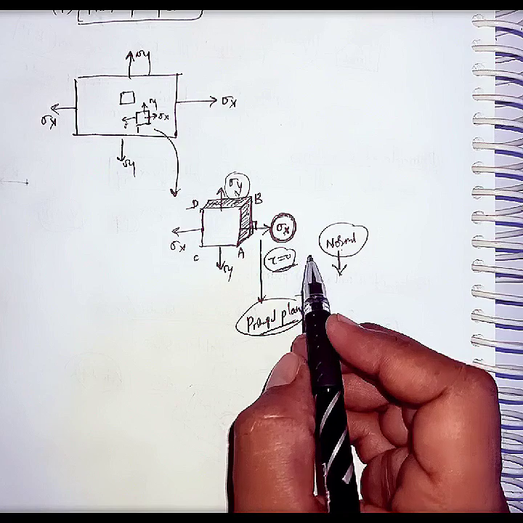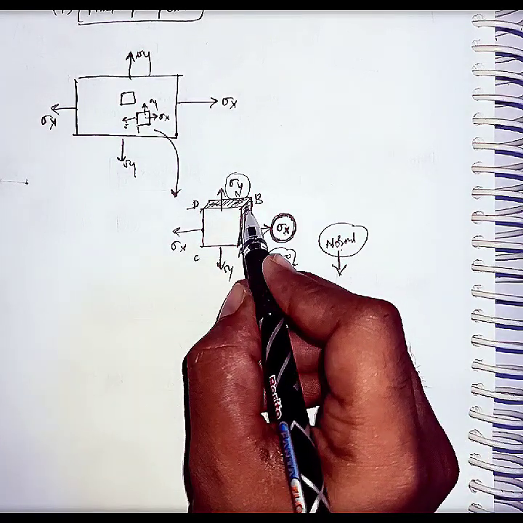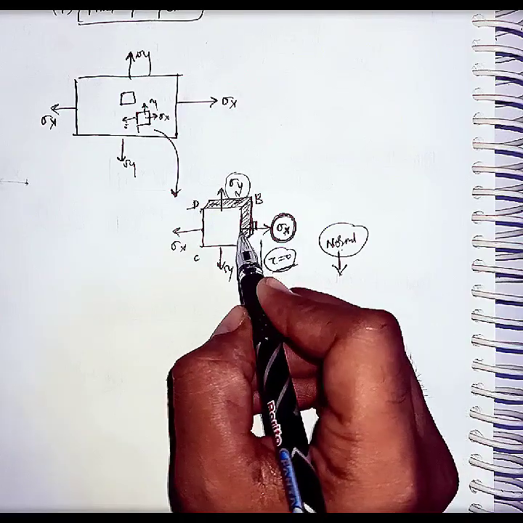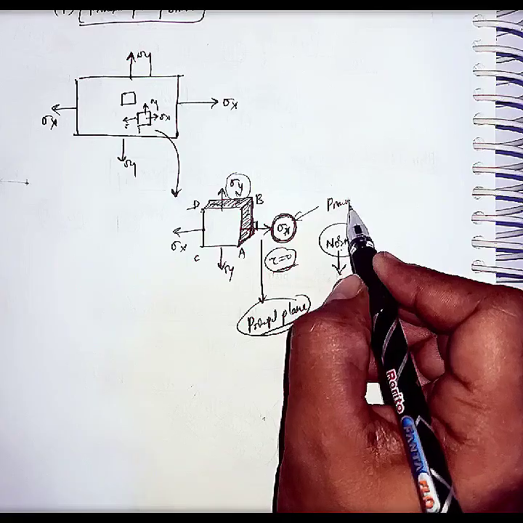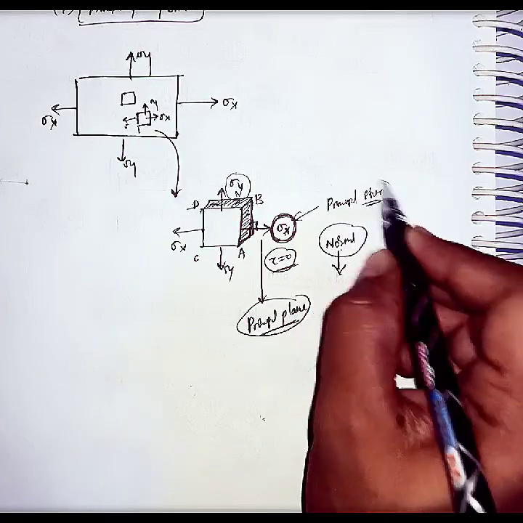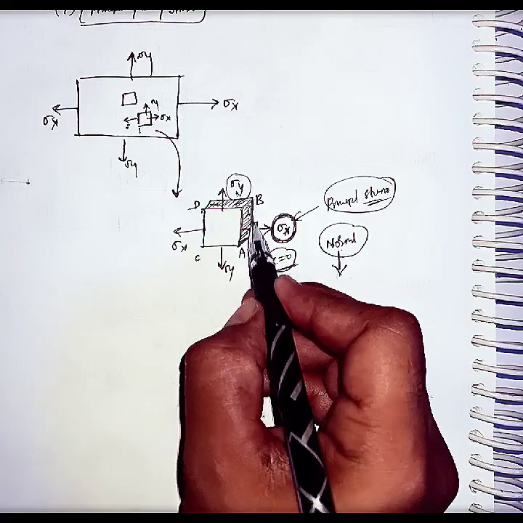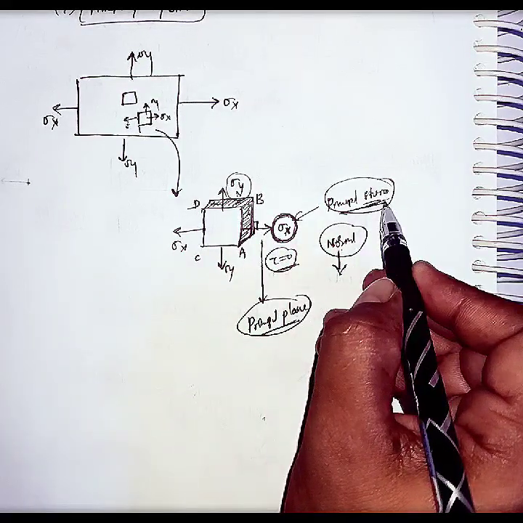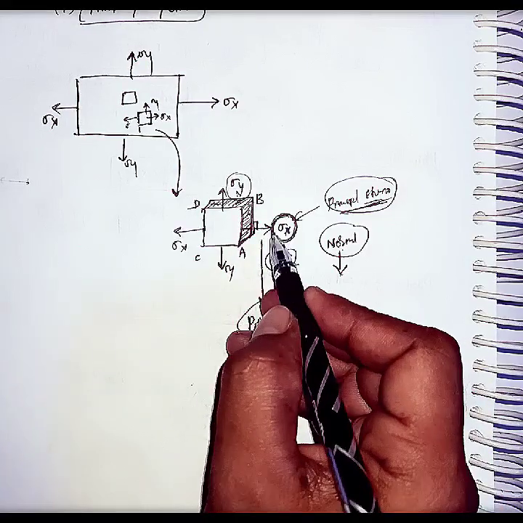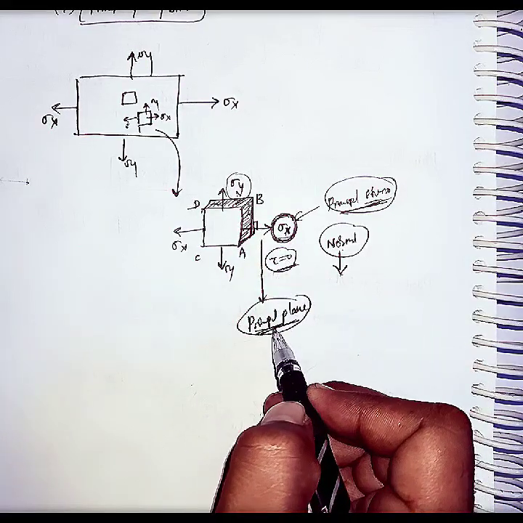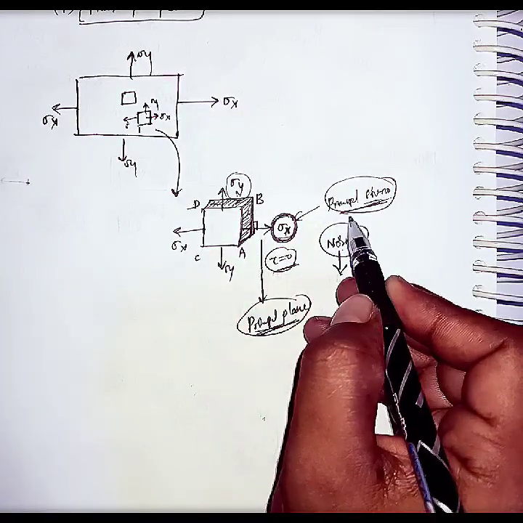Now, the stresses which are acting on the principal planes are called principal stresses. Listen carefully, the stresses acting on the principal planes are called principal stresses. Here, principal plane means any plane having only normal stresses, and the stresses acting on the principal planes are called principal stresses.